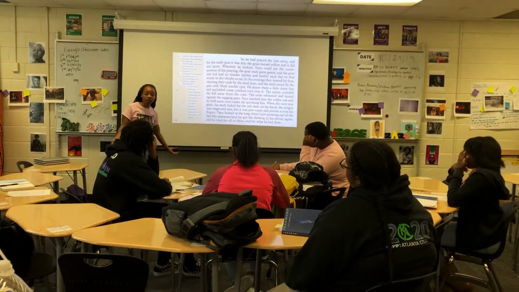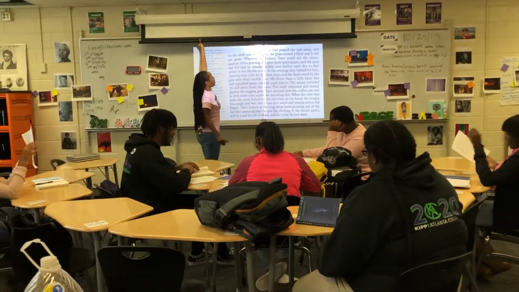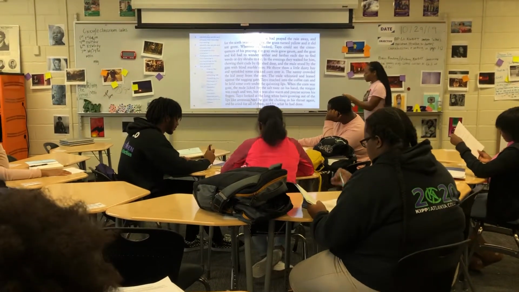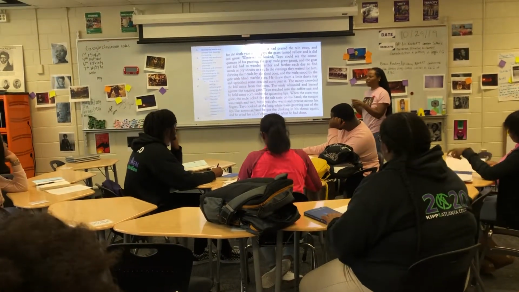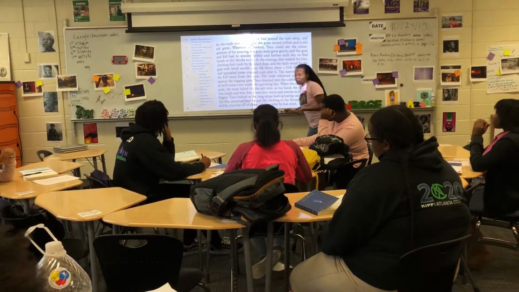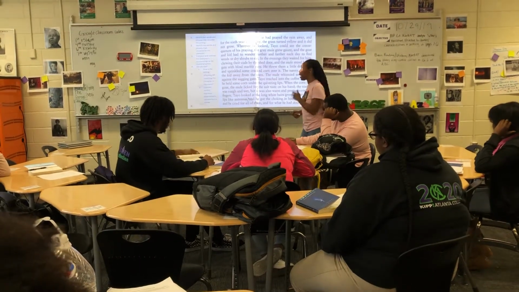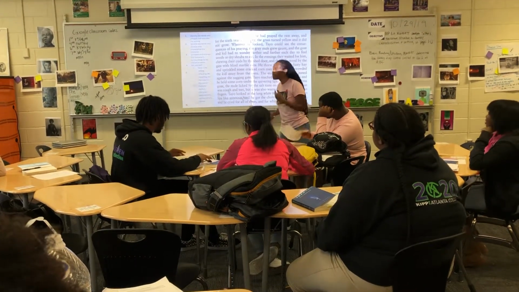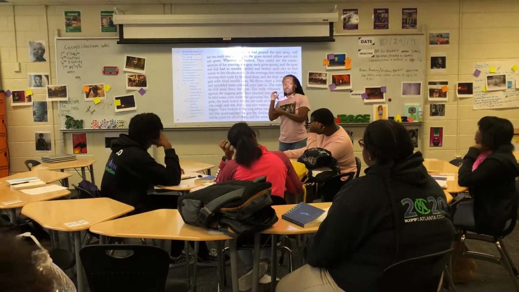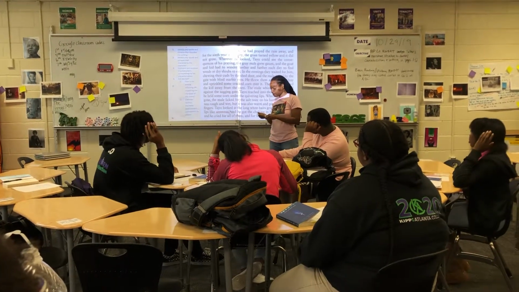So if you flip your do now page over, you will see all of these steps in the process, and you're going to go through them with me. I'm going to use two different colors, one for setting. Let's make that green. And let's make character black. While I'm reading, we've already read this once, so we're going to read it again this time, looking for keywords that describe the what? Setting first. While I'm reading, I want you guys to tell me which words to circle, and then we're going to do up, down, both, why for our annotation strategy.